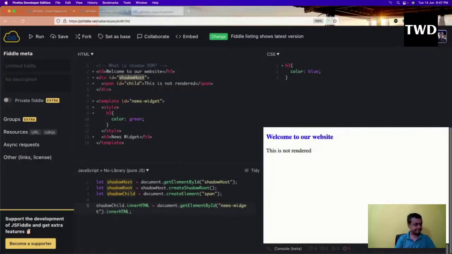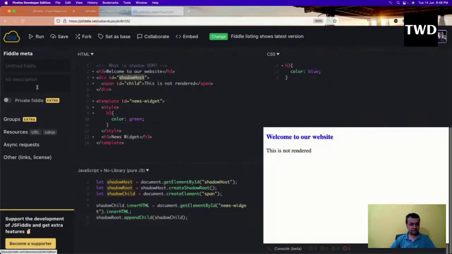And then shadow root dot append child shadow child.